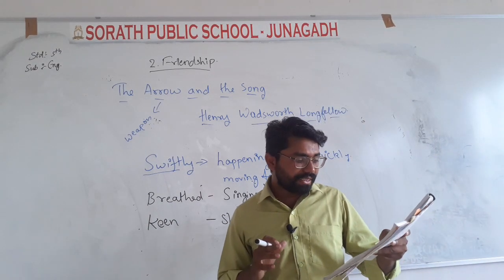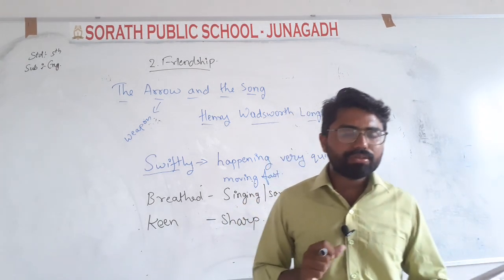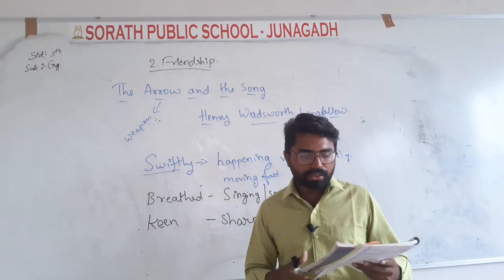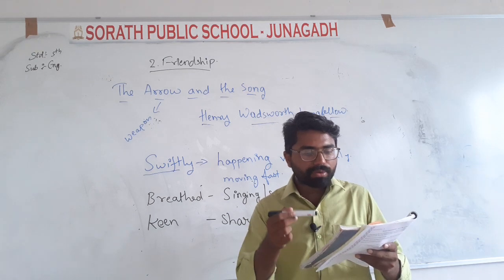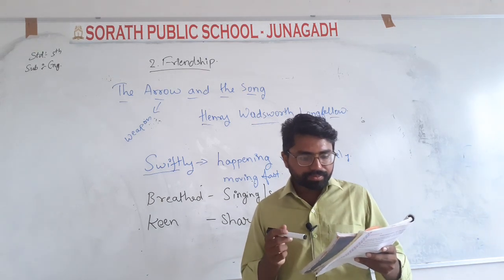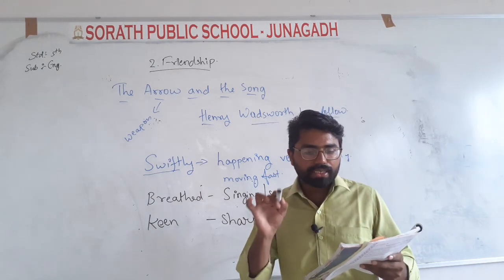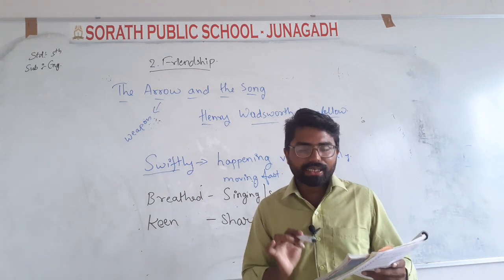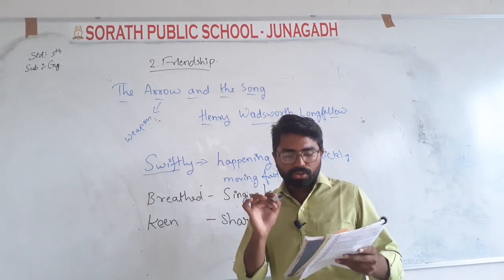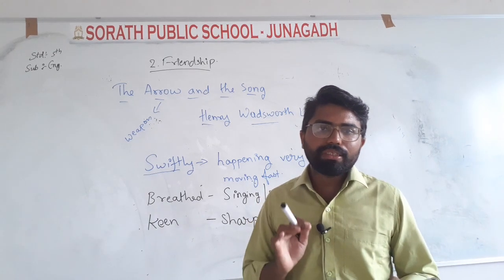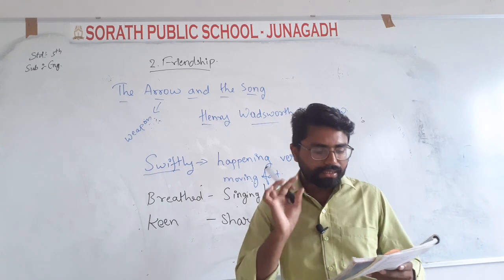Now the third one: is there anything common between the arrow and the song? Yes, there are many things common in the arrow and the song. "I fell to earth, I knew not where" is common in both stanzas. In the second stanza also it is written that it fell to earth, I knew not where. That is common between these two stanzas. We can see these similarities in this poem.